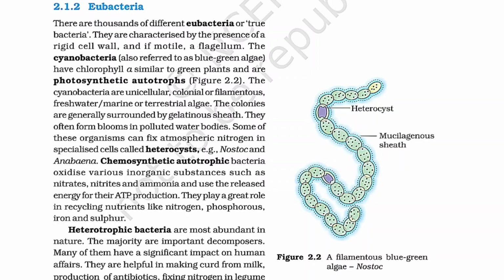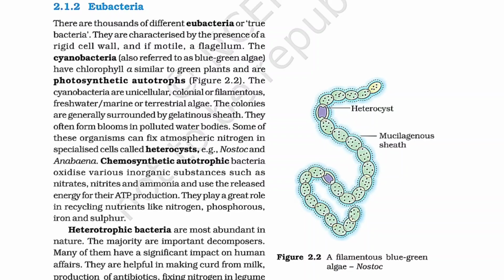The colonial forms are generally surrounded by a gelatinous sheath. They often form blooms in polluted water bodies. Some of these organisms can fix atmospheric nitrogen in specialized cells called heterocysts, for example Nostoc and Anabaena. Chemosynthetic autotrophic bacteria oxidize various inorganic substances such as nitrates, nitrites, and ammonia and use the released energy for their ATP production.